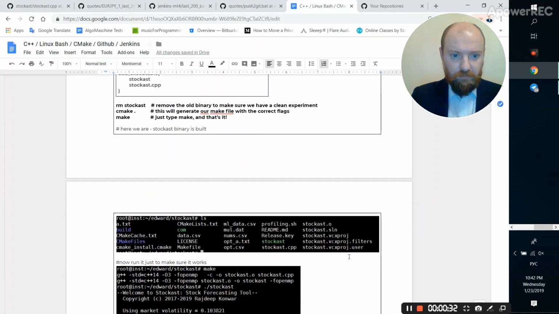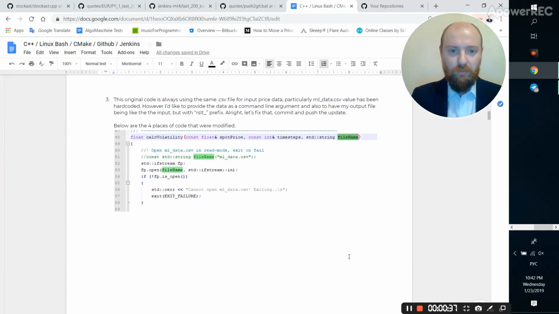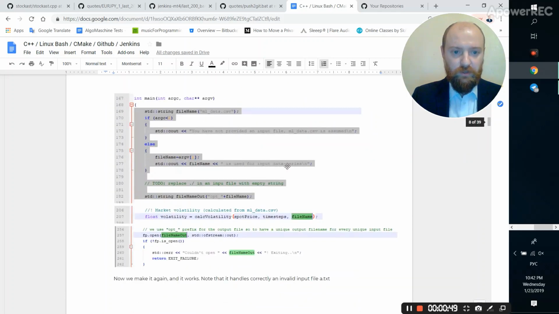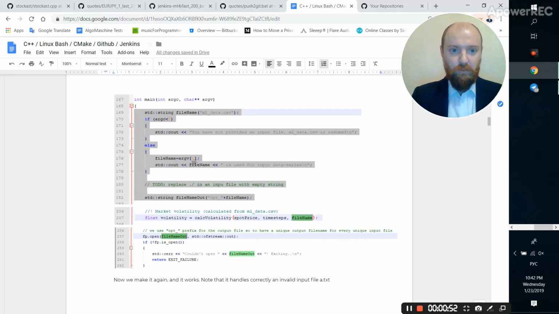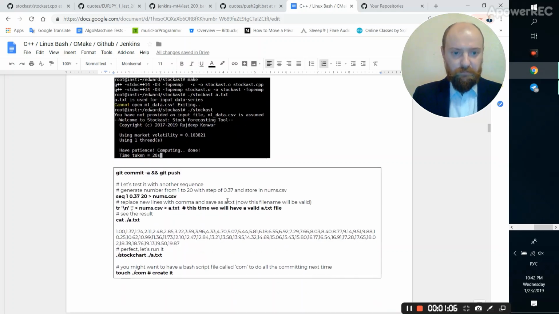The second bit was to make the program able to get the quote file from the command line argument, and obviously to modify this function to have the file name. So as you can see, it used to have the default one, mldata.csv, which I replaced with argv[1], the first command line argument. I've changed that one as well to make it open the file, and it worked. Now I was able to basically run Stochast and provide the command line arguments.